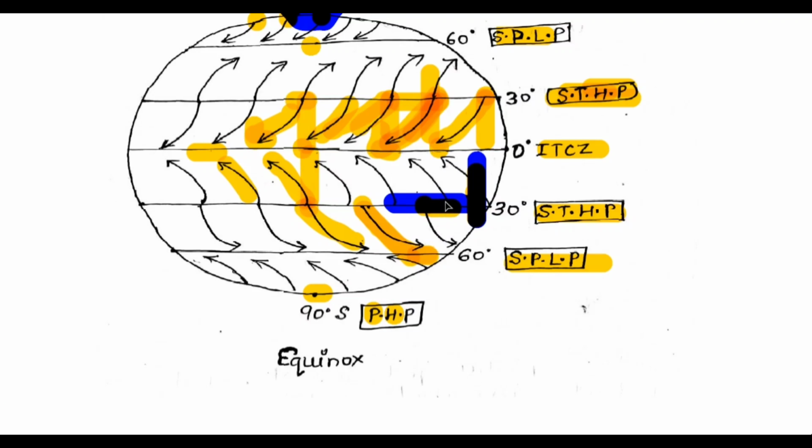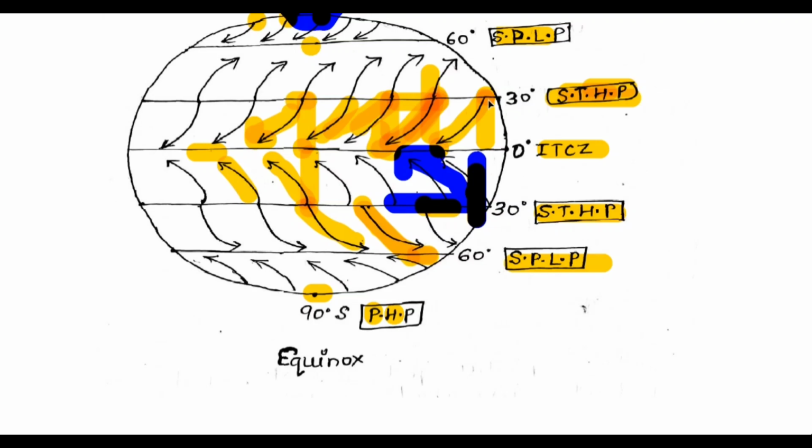In the southern hemisphere it always acts to the left, and in the northern hemisphere it always acts to the right side. Get my points or not? You have already been taught vector addition. So the resultant wind is also moving in this direction. The wind is moving in this direction, and the Coriolis force acts in this direction at 90 degrees, so the resultant wind direction will be in this direction. Getting my points or not?